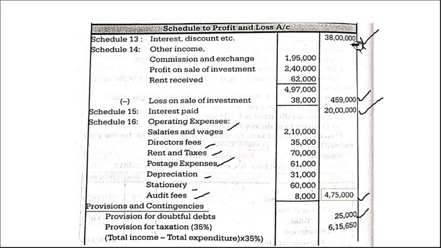So how to calculate? See here, schedule 13-14 income is there, 38 lakh and 4,59,000. This we have to add and we have to deduct all the expenses. Here interest 20 lakh expense is there, other expenses 4,75,000 are there, and there is the doubtful debt provision.